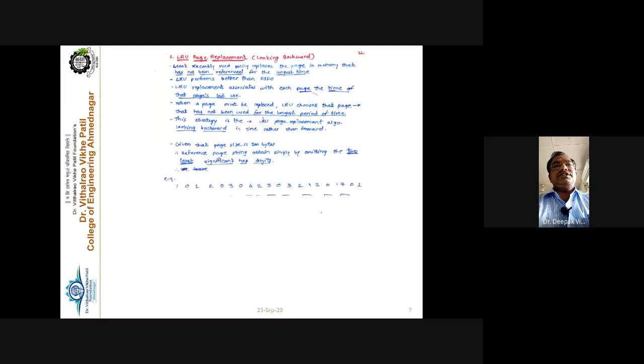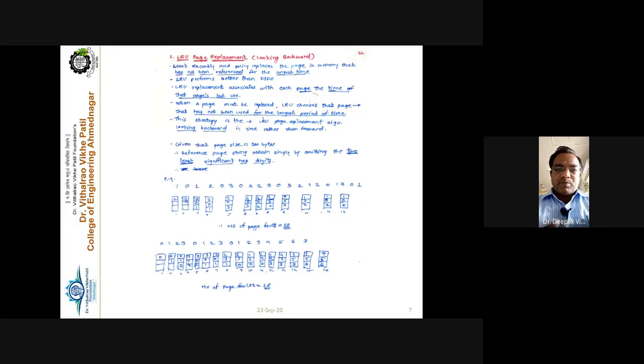Least Recently Used. This is exactly opposite to the optimal page replacement algorithm. Opposite in the sense that in optimal page replacement we look in the forward direction, but here you have to look in the backward direction. In optimal we look into the future, but in LRU we look into the past. This is also called looking in the backward direction.